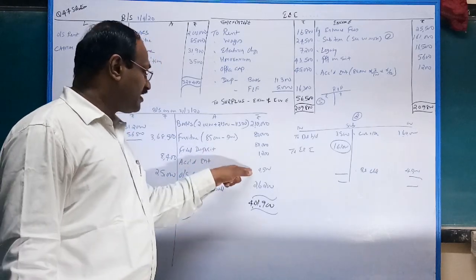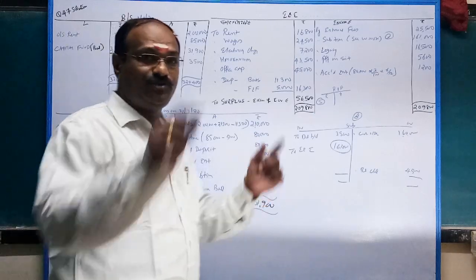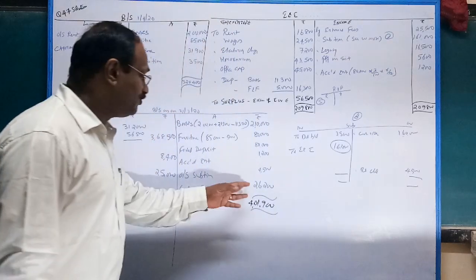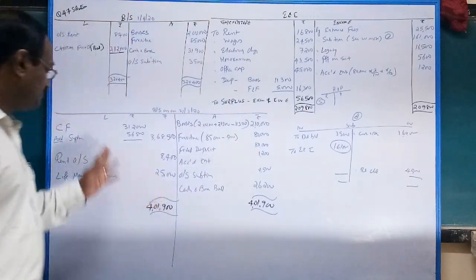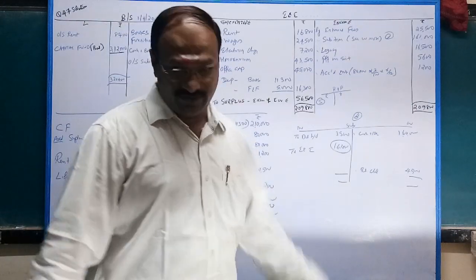Outstanding subscription for the current year 4,500. Finally, in cash and bank balance, you have to show the receipts and payments statement balance carried down 26,200. That's all. If you close it, the balance sheet tallies at 4,01,900. Make a note.